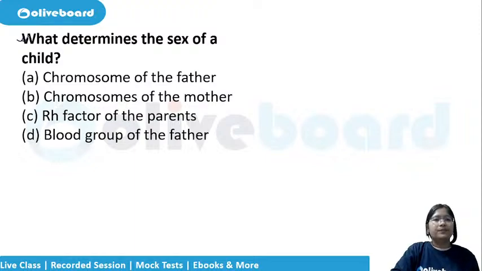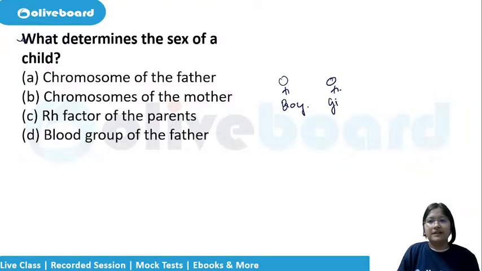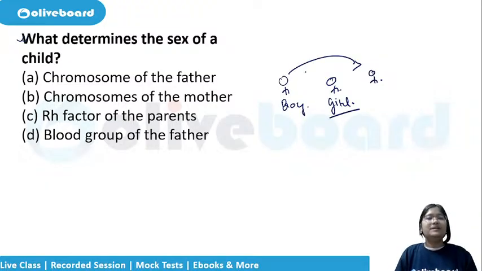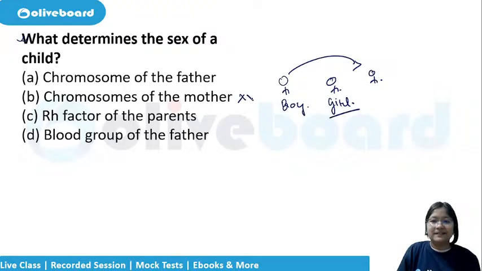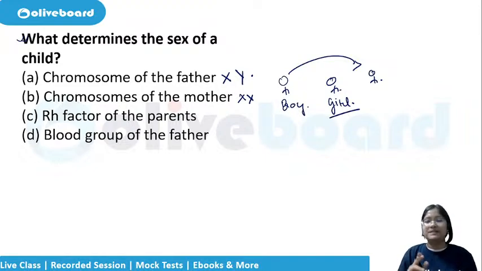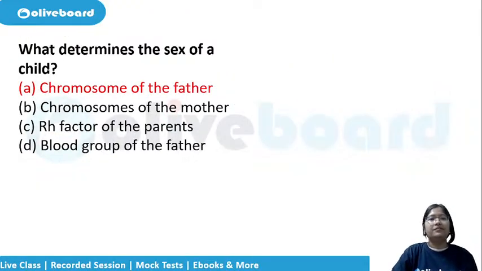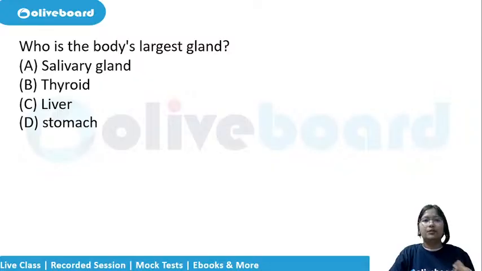Coming to the next question. What determines the sex of a child? In ancient times, you must have heard, even in present times also, some people think that whether it is a boy or a girl, if the woman is not giving a boy child, then get married to somebody else. But boy or girl will be determined by the chromosome of the mother or by the chromosome of the father. Mother has XX chromosome and father has XY chromosome. So option A is correct. It will be determined by the chromosome of the father, who has XY chromosome.